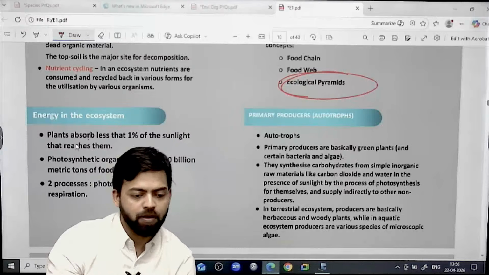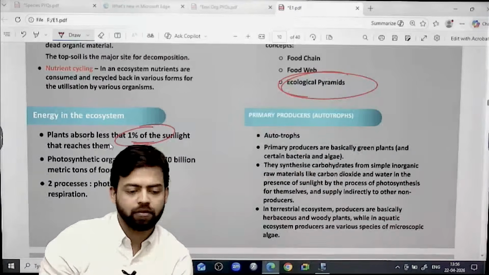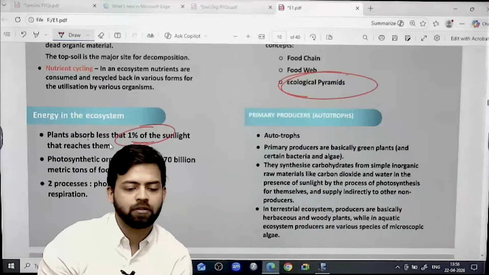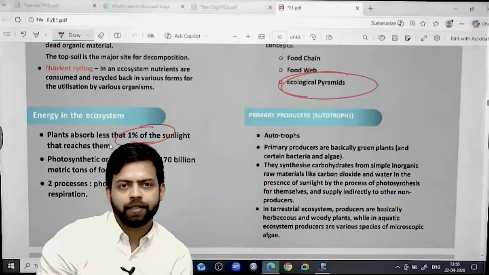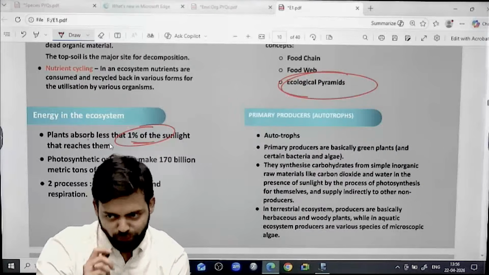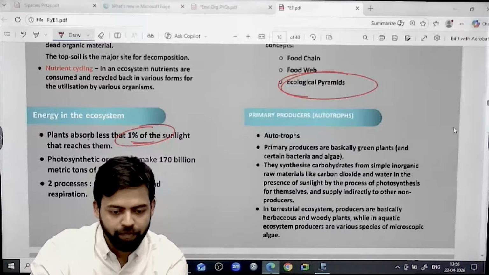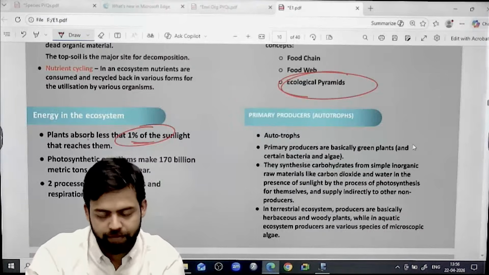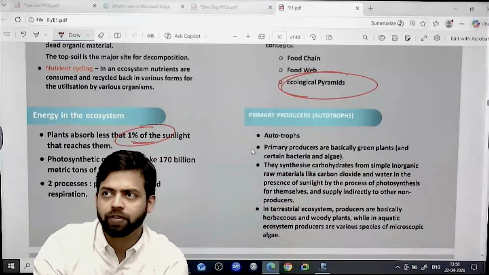Autotrophs absorb 1% of the sunlight that reaches them. You know the autotroph scenario, right?